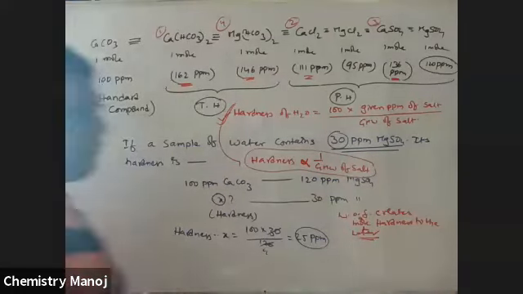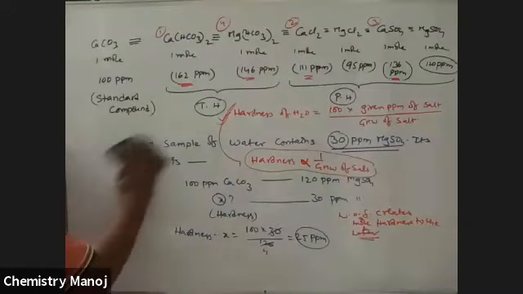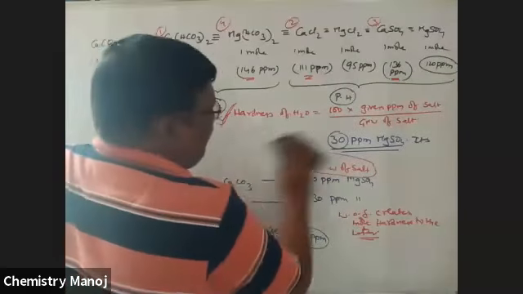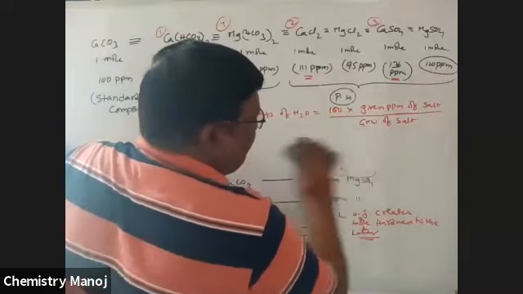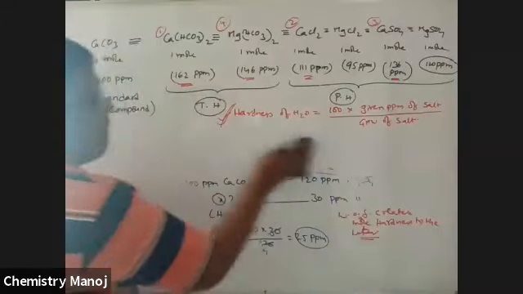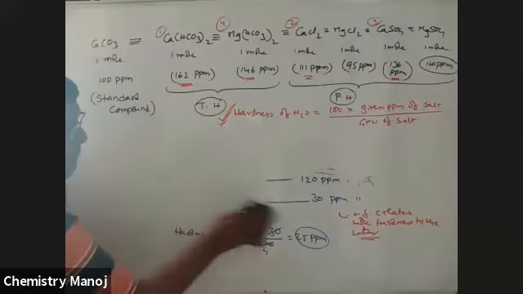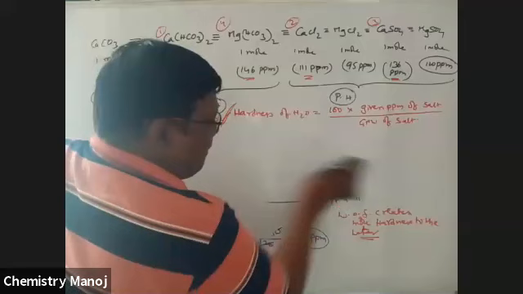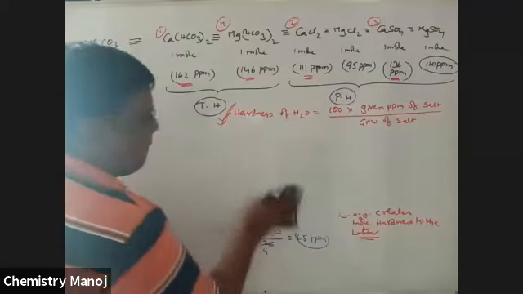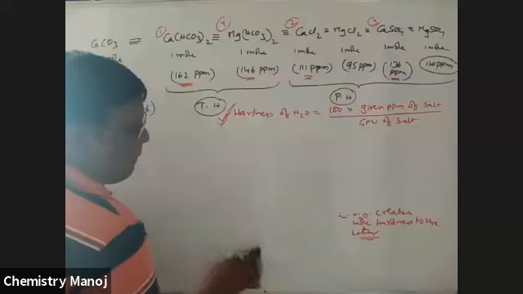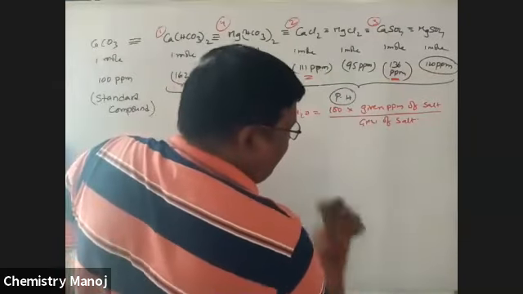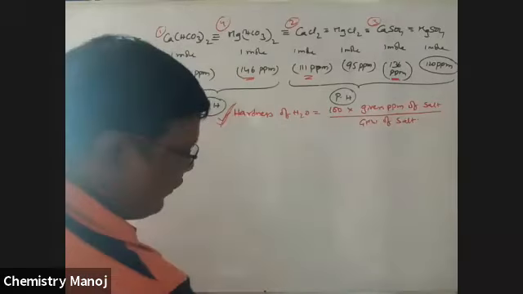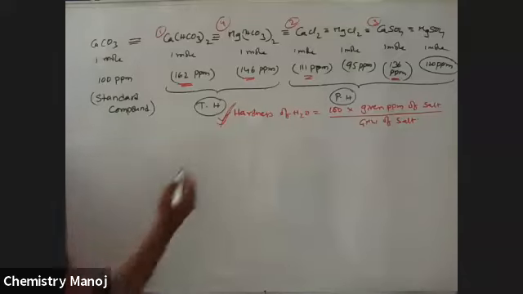Next, there is one more formula to calculate hardness of the water. Another formula used to calculate hardness of water is degree of hardness.